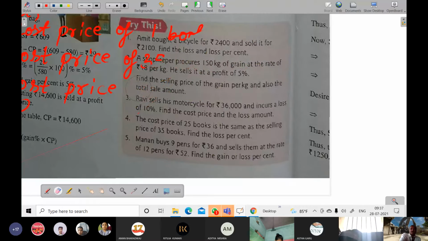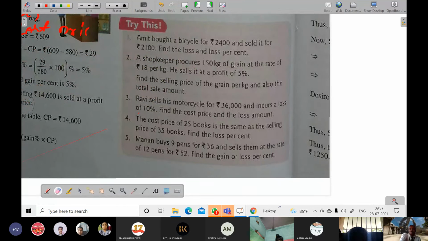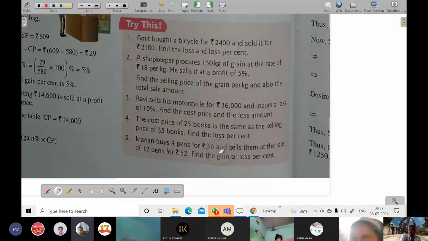Question number 5. Manan buys 9 pens for rupees 36 and sells them at the rate of 12 pens for 52. So what you can do over here is find the cost price of 1 pen, and then 12 pens. 1 pen is equal to 36 by 9, that will come 4. Then 12 pens will become 48. The selling price is 52, so 52 divided by 12 is 4.33.